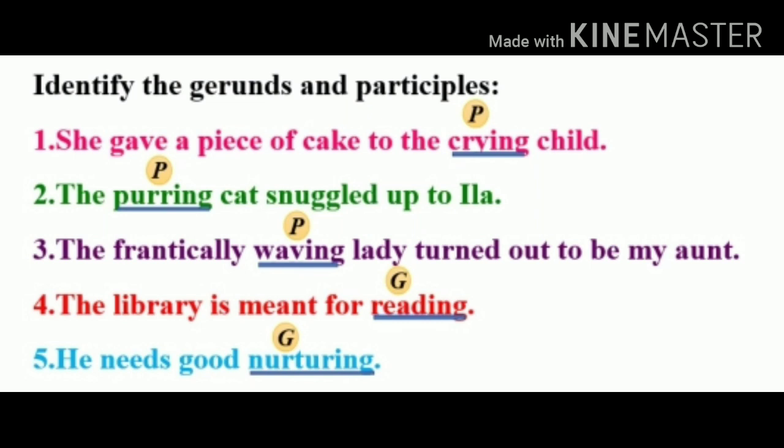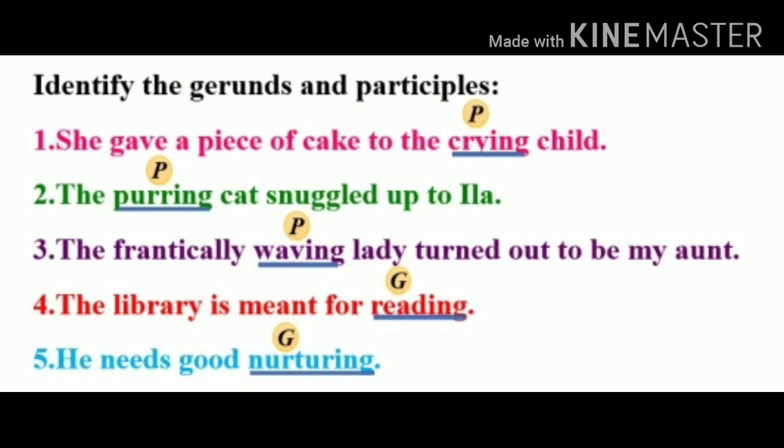Identify the gerunds and participles. First sentence. She gave a piece of cake to the crying child. Here the verb crying is a participle as it describes the noun child. Second sentence. The purring cat snuggled up to Ella.